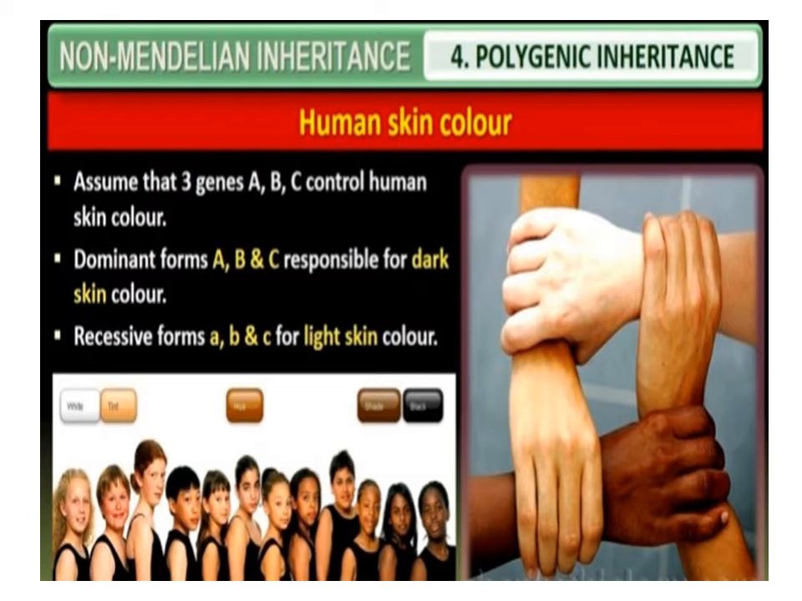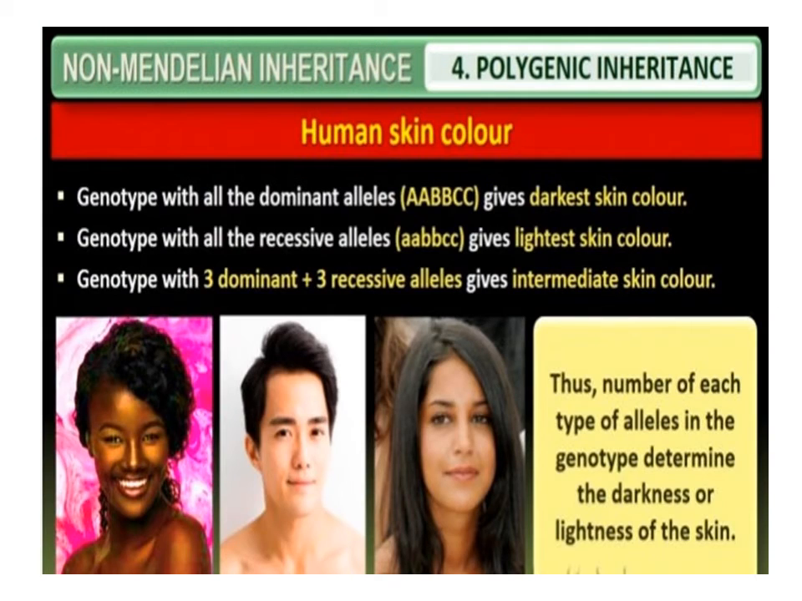A mating between very light fair skin and very dark skin human beings produces an intermediate skin color mulatto individual, AaBbCc, in the F1 generation. A genotype with all dominant alleles gives the darkest skin color. A genotype with all recessive alleles gives the lightest skin color. A genotype with 3 dominant plus 3 recessive alleles gives intermediate skin color. Thus, the number of each type of allele in a genotype determines the darkness or lightness of the skin.